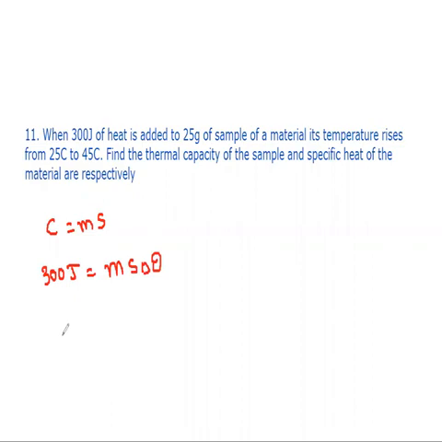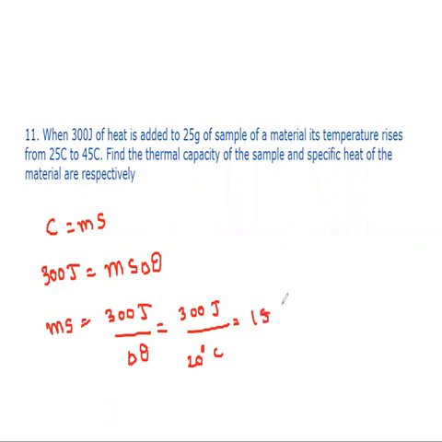But you have to find out the Ms value only. So Ms equals 300 joules by the change in temperature. In the given question, the change in temperature is 25 to 45, that means 20 degrees Celsius. So finally 300 by 20 will give 15 joule per degree Celsius. This is the answer for thermal capacity C.